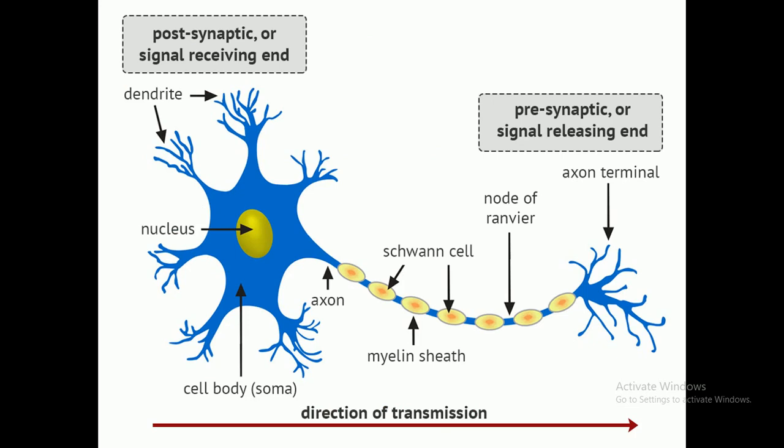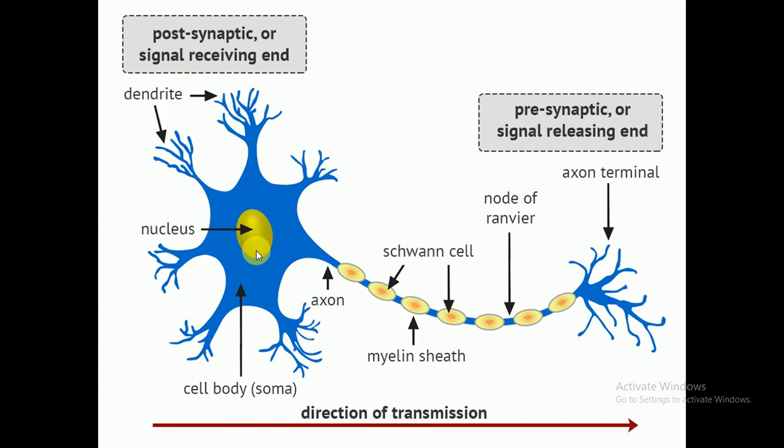Okay, let's see here, dear students, this is the direction of transmission. How these impulses, how these messages are generated, how these electric impulses are generated, and then how these impulses can move through a specific pathway. So this is the direction of transmission. Look at here, these are neurons. How the neurons can move through a proper pathway. So this is actually the direction of transmission.